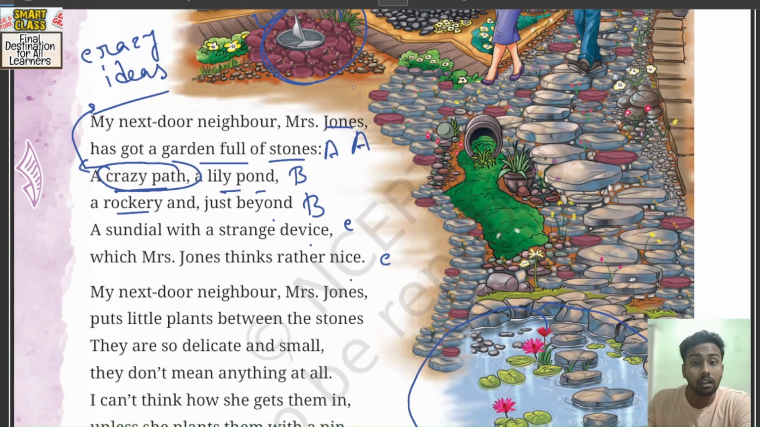Jones thinks rather nice. Mrs. Jones thinks that this is a nice thing. How? Because Mrs. Jones is a crazy person. She has some unusual habit. And she has a different definition of beauty.